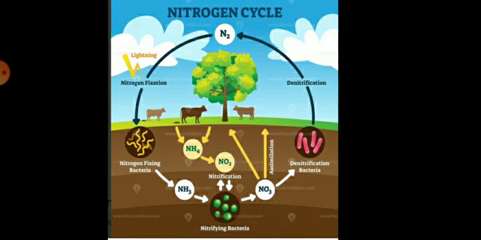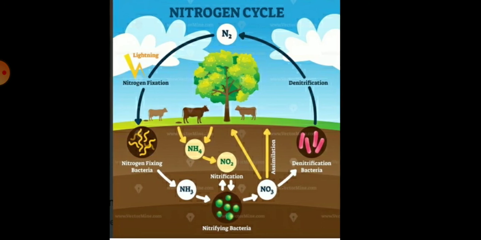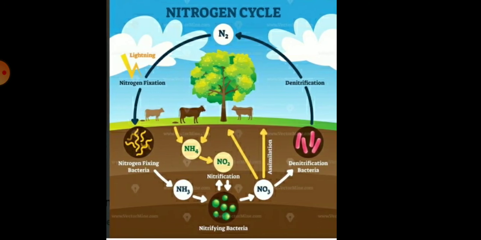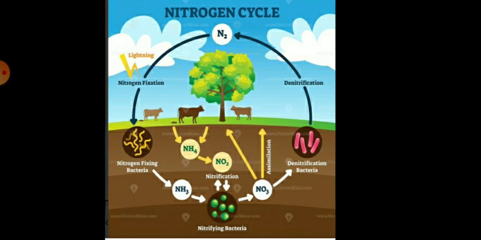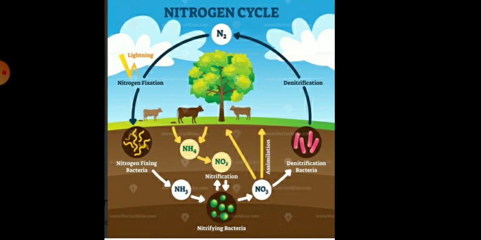But other than a few forms of bacteria, life forms are not able to convert the comparatively inert nitrogen molecules into forms like nitrates and nitrites, which can be taken up and used to make the required molecules. These nitrogen fixing bacteria may be free living or may be associated with special dicot plants. Mostly, as we have discussed, nitrogen fixing bacteria are found in the roots of leguminous plants, for example pulses.